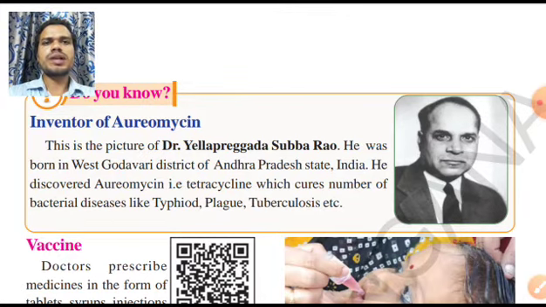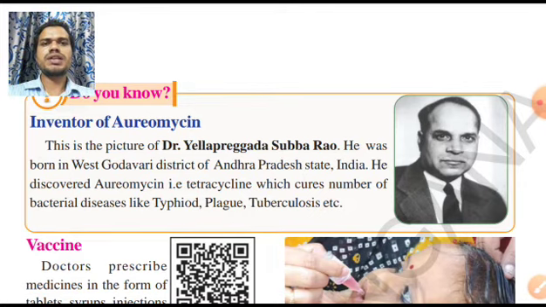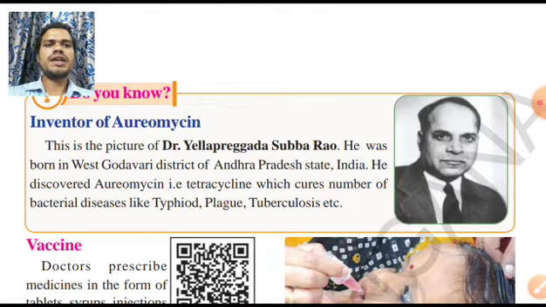Now we are very proud to say that another Telugu scientist is there. He is called Yella Pragada Subbarao. He is also the producer of many antibiotics. He does not belong to Telangana, he belongs to West Godavari, which is in Andhra. He is the inventor of Aureomycin. This is the picture of Dr. Yella Pragada Subbarao, a very famous scientist. He was born in West Godavari district of Andhra Pradesh state in India and he discovered Aureomycin, that is tetracycline. Aureomycin is also called tetracycline, which cures many bacterial diseases.